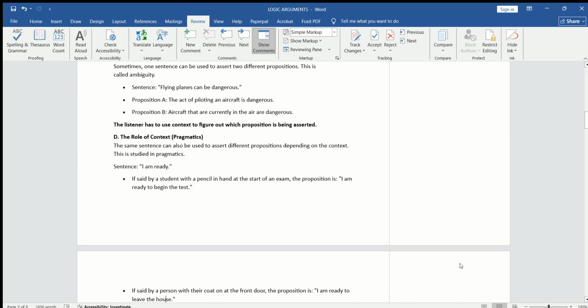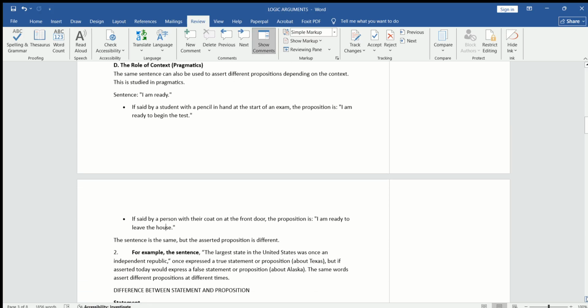For example, when you leave your home to come to university, at your door within your uniform, carrying your college or university bag, and you say that I am ready, that means you are ready to leave the house for university, for your college. So that is a point. Here you can better understand the role of the context.